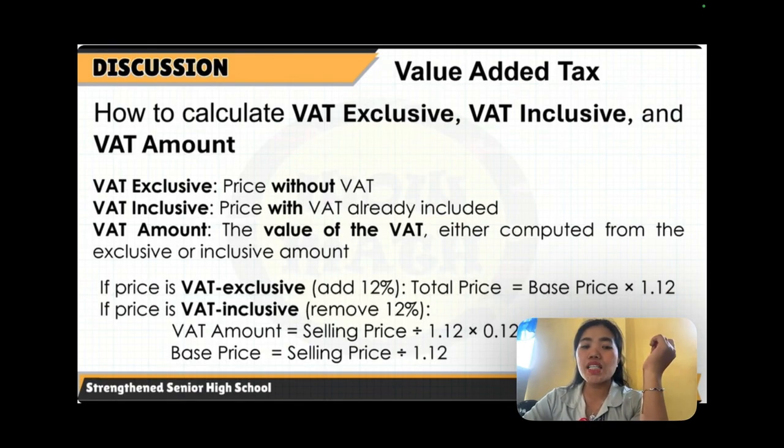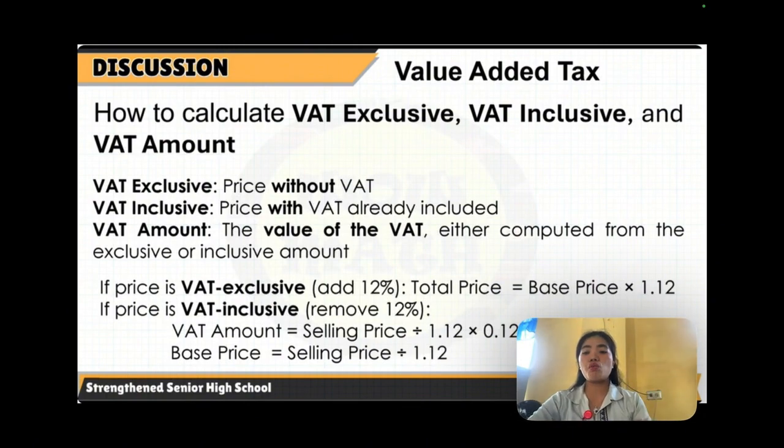Now, if the price is VAT exclusive, add 12%. Meaning there's no VAT yet, so you have to add 12%. The total price is equal to the base price times 1.12. When you add 12%, instead of multiplying the base price by 0.12 and then adding that to the base price, there's a shortcut way: just simply multiply it by 1.12. That is the same as getting the 12% and adding it to the base price.